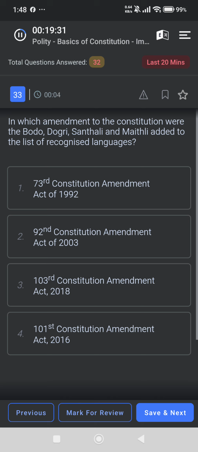In which amendment to the Constitution were Bodo, Dogri, Santhali and Maithili added to the list of recognized languages? 92nd Constitutional Amendment Act.